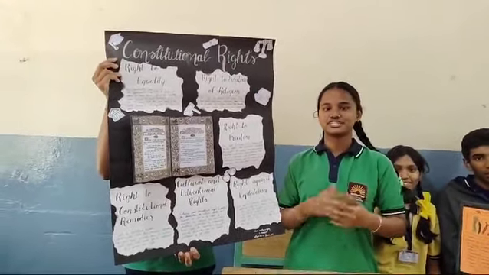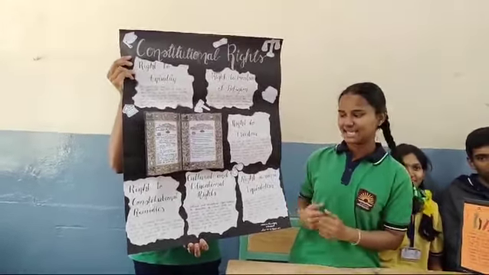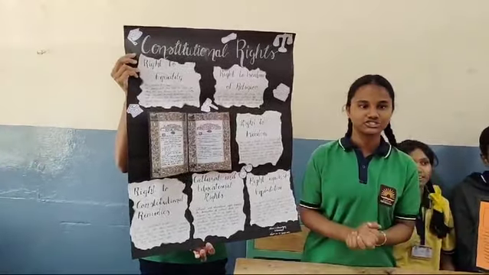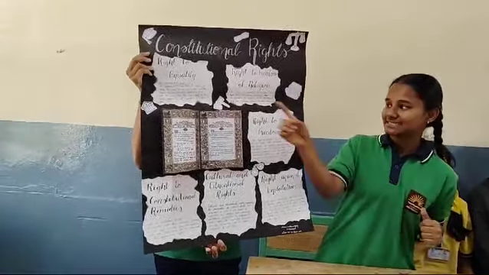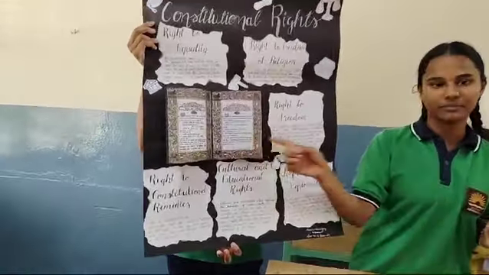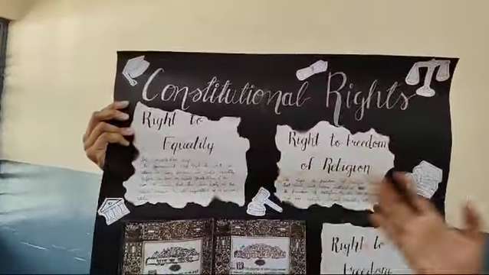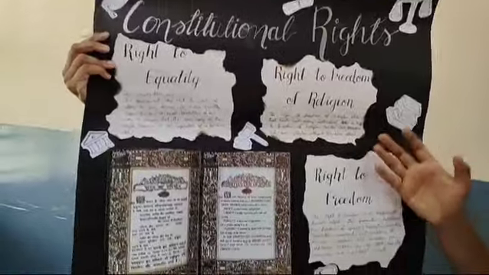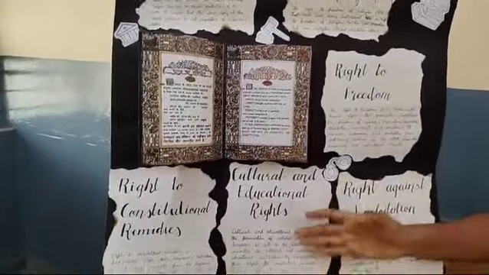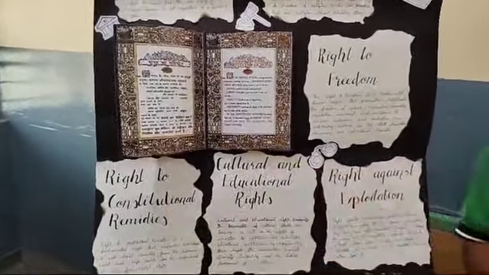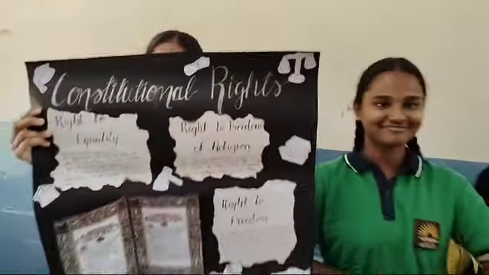So we, the students of Kendriya Vidyalaya of class 9C, are here to present our project on constitutional rights, and there are 6 constitutional rights in the book. These are right to equality, right to freedom, right to freedom of religion, right against exploitation, cultural and educational rights, and right to constitutional remedies.